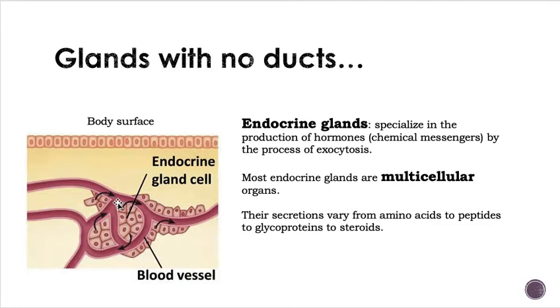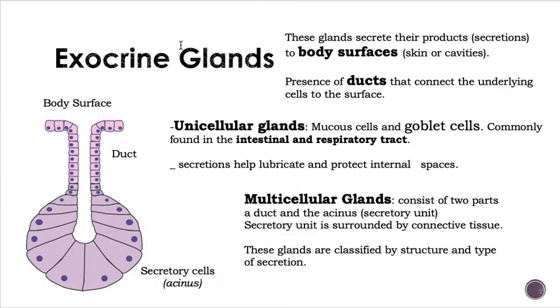In general, most endocrine cells are multicellular little organs, and their secretions vary all the way from amino acids to peptides, which are small proteins, to glycoproteins, to steroids. There is a wide variety of secretions that could be produced inside of endocrine glands. And these endocrine glands are very much related to the endocrine system, but they are made of epithelial cells. They are made of epithelial tissue.